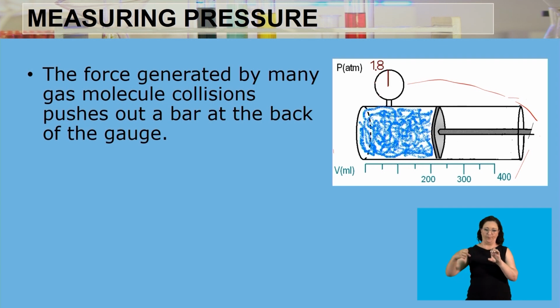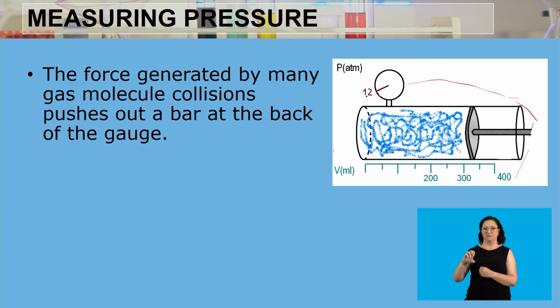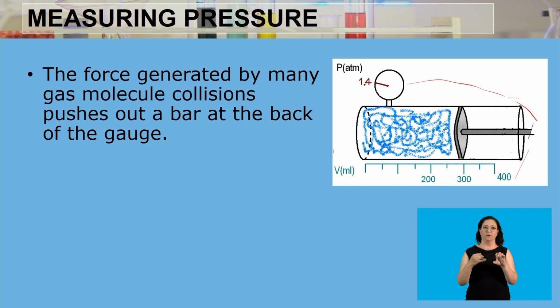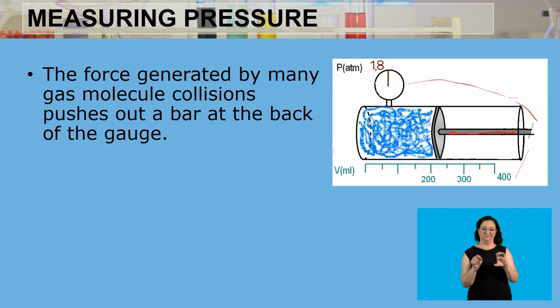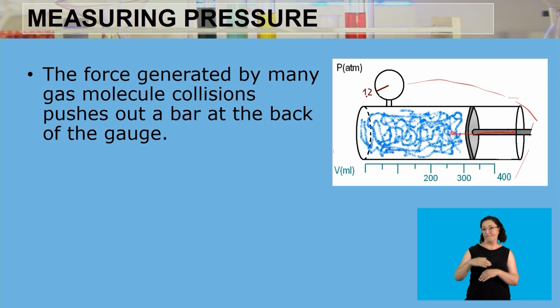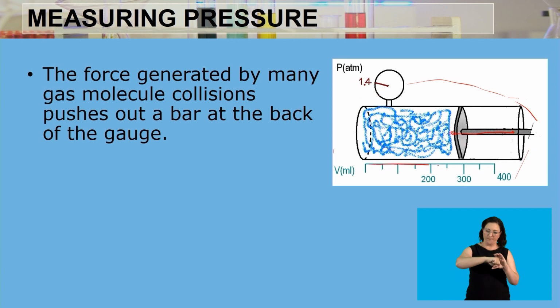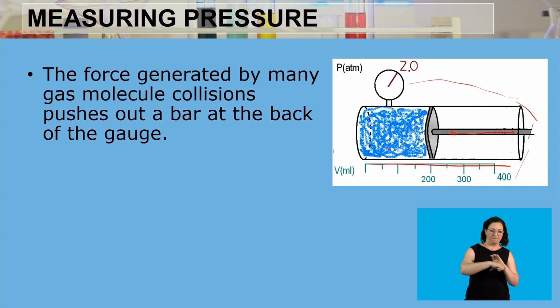The force generated by the gas molecules inside is going to push the metal bar either away or into the device. As this metal plate is pushed far back, the volume of the container is increasing, because the gas particles now have a larger space to collide in.